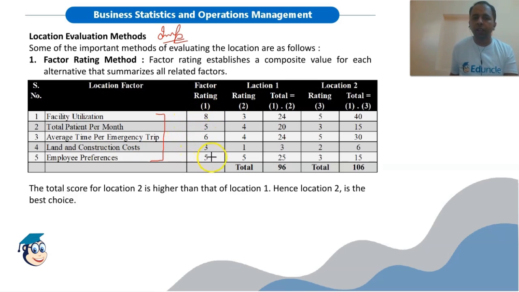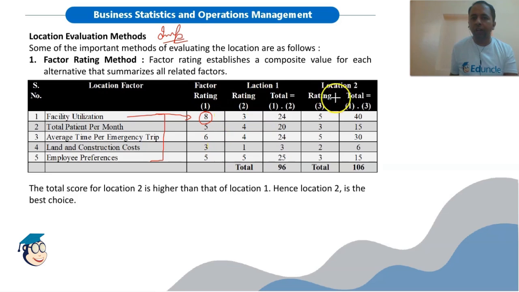So these ratings are out of 10. So we will select a particular scale and we will assign a rating. A high rating means high importance of the particular factor. So a factor with high rating is more important as compared to other factors. Now for different businesses, different factors will have different importance. Accordingly, we will assign a rating to them.